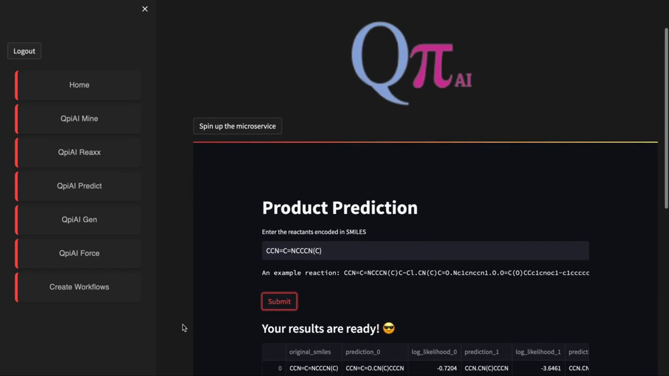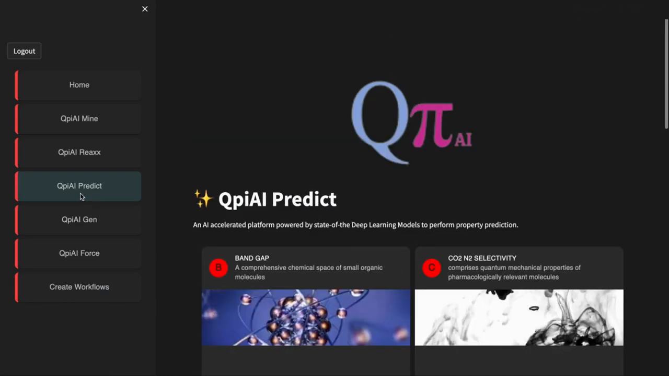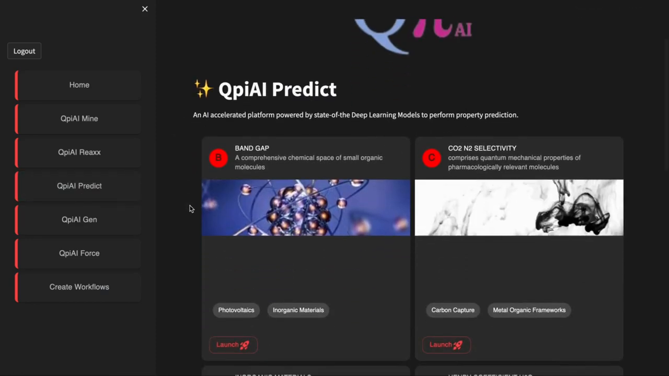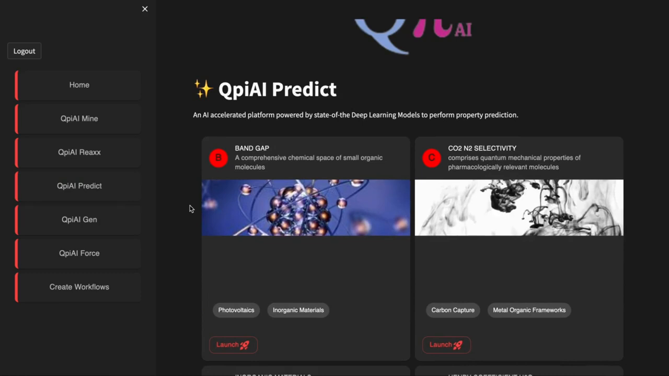Whether you're exploring novel synthesis routes, designing new catalysts, or unraveling the complexities of organic reactions, Qpiai Reacts empowers you to predict the insights needed to drive innovation. Qpiai Predict. Let's deep dive into Qpiai Predict, driven by state-of-the-art deep learning models.